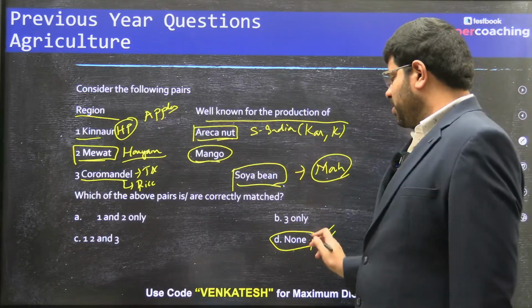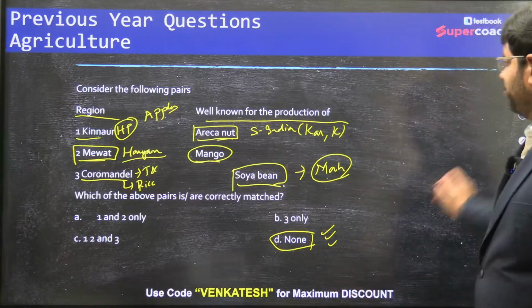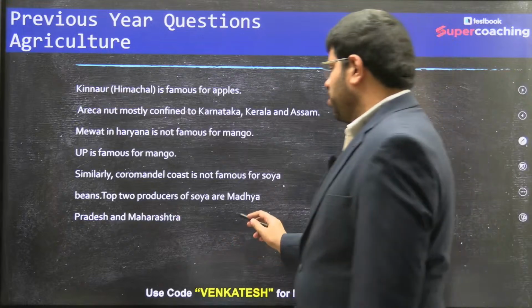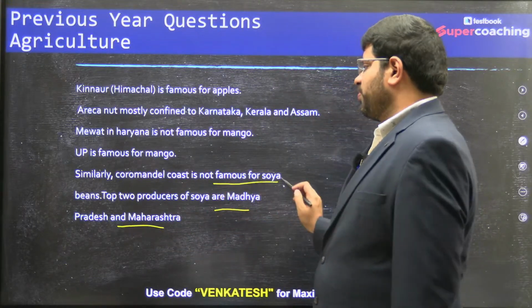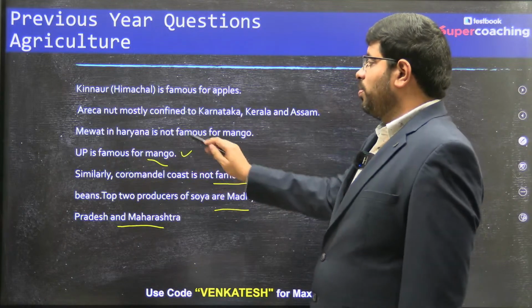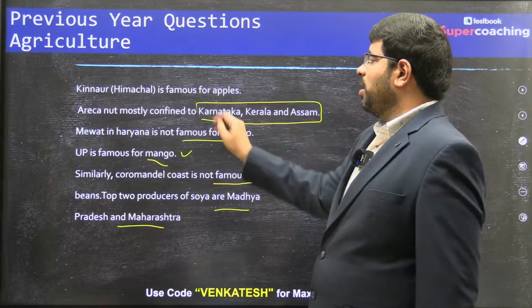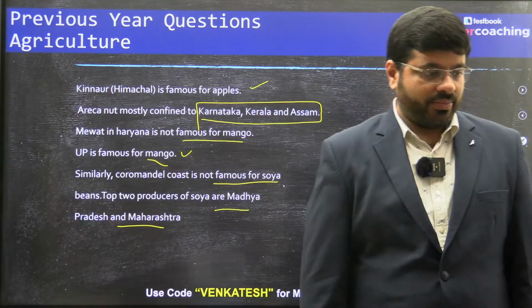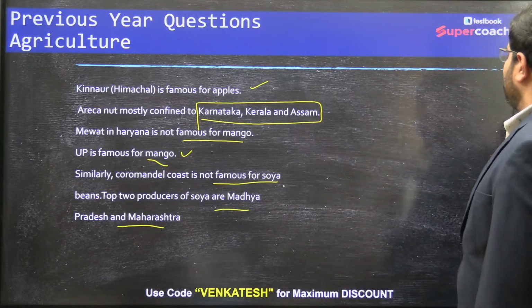So the right answer is correctly matched, none of the above. You can see here all the things I have given. Top producers of soybean are Madhya Pradesh, Maharashtra. Coromandel is not famous for soya. UP is famous for mango. Mewat is not famous. Erkanet is confined to Karnataka, Kerala, Assam. Kinnor, this is the thing. Shall I move to the next question, all of you? Let's go to the next question now.